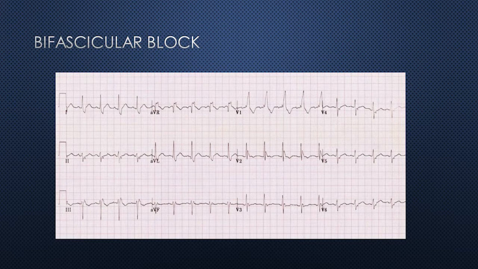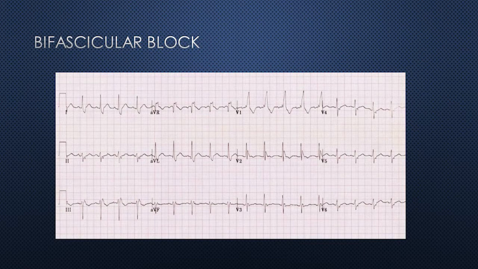Here, the physiological activation of the His-Purkinje system is interrupted. The normal sequence of activation is interrupted in this particular type of bifascicular block. The ECG may vary according to which fascicle is blocked.